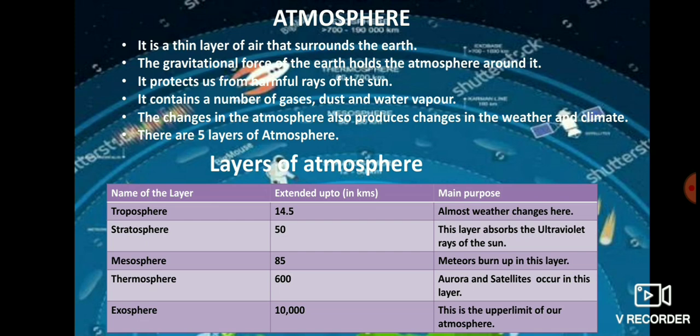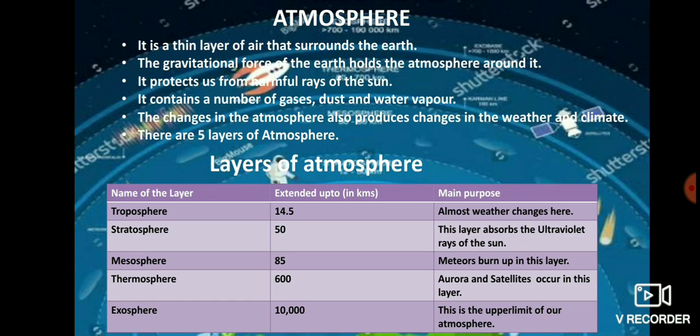Atmosphere. It is a thin layer of air that surrounds the earth. The gravitational force of the earth holds the atmosphere around it. It protects us from harmful rays of the sun. It contains a number of gases, dust, and water vapor. The changes in the atmosphere also produce changes in the weather and climate. There are 5 layers of atmosphere.